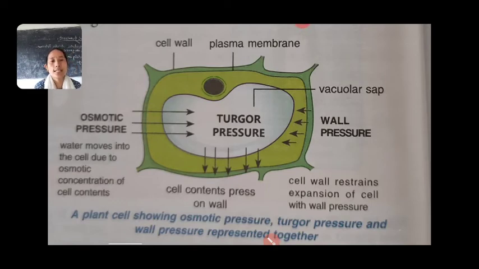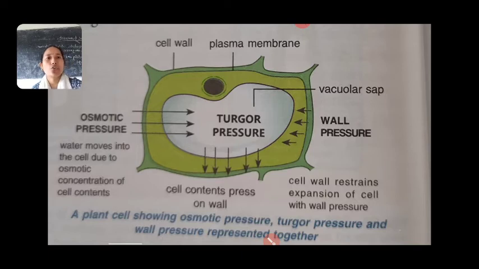So when a cell is in a turgid state, or turgidity, the cell is in a fully extended state, so your cell wall will be exerting certain pressure towards the contents, the cytoplasm and all the contents present inside the cell.